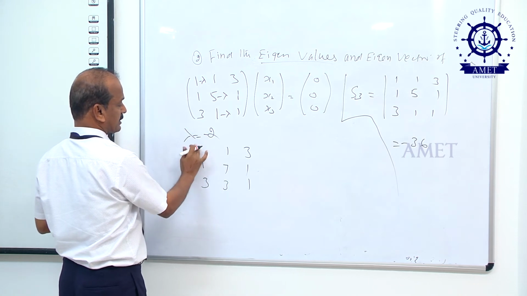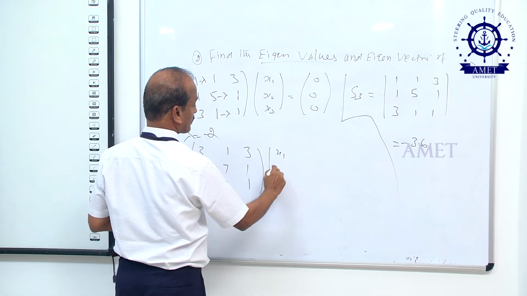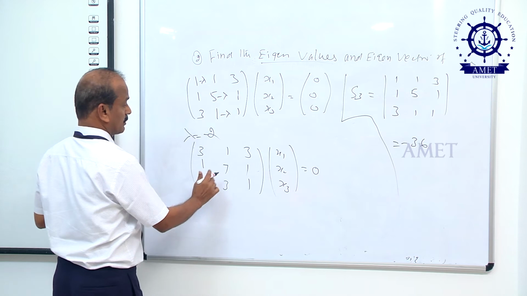Here you get this multiplied by x1, x2, x3 equal to 0.